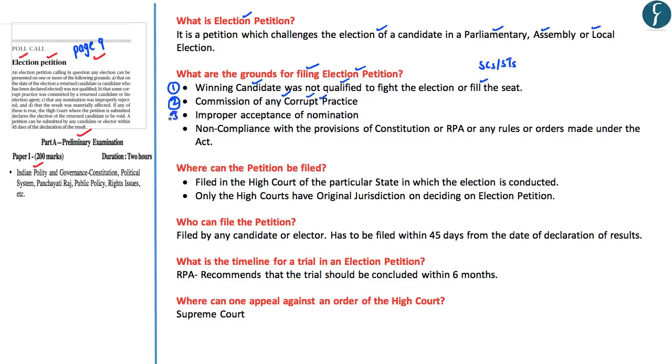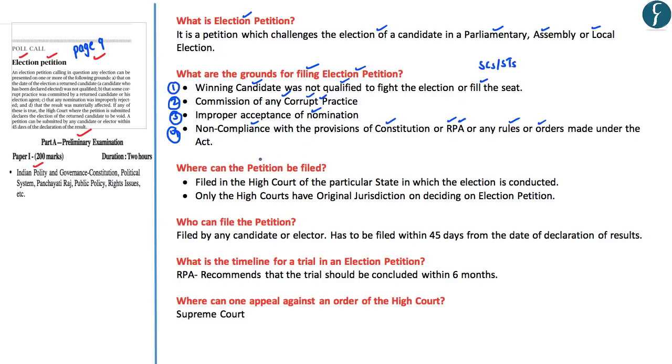Thirdly, the election petition can be filed on the grounds that the nomination papers were not properly accepted. Now, for example, if a candidate is filing for the nomination, he is compulsorily required to disclose his assets and liabilities properly. So, if a particular candidate fails to disclose his true assets under such circumstances, the election petition can be filed. And fourthly, the election petition can also be filed on the grounds of the non-compliance by the winning candidate with the provisions of the Constitution or the Representation of People's Act or any kind of rules and orders which are made under the Representation of the People's Act.